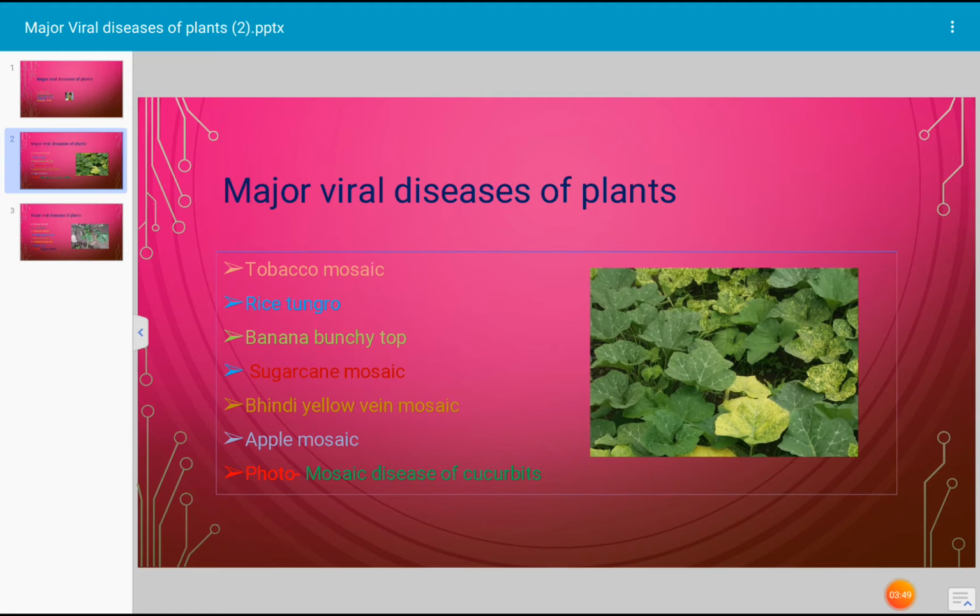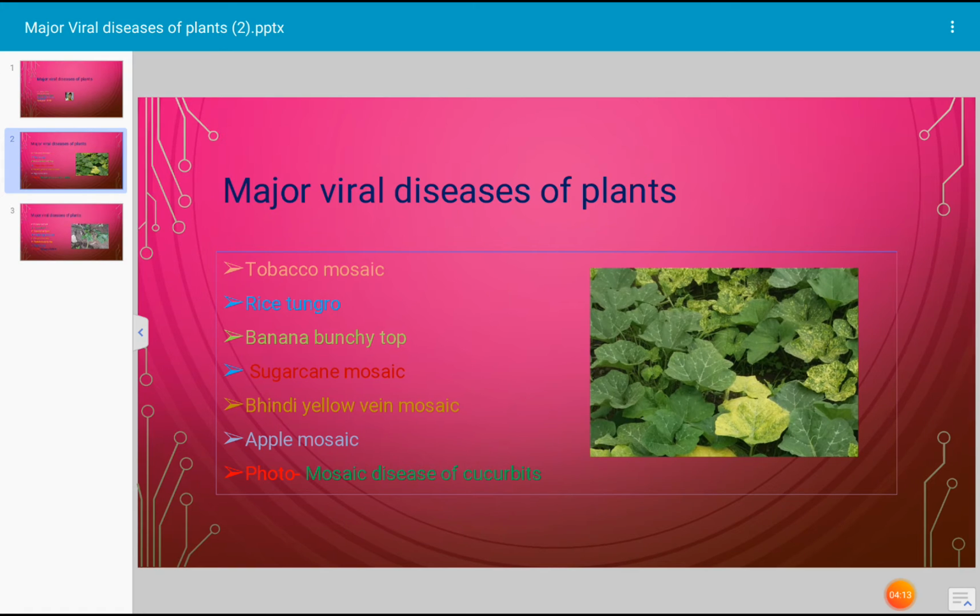The pathogenic virus disturbs the normal functioning of the chlorophyll of the leaf. Such plants remain stunted, remain short, and do not produce many fruits. Hence it is a disease of major importance.